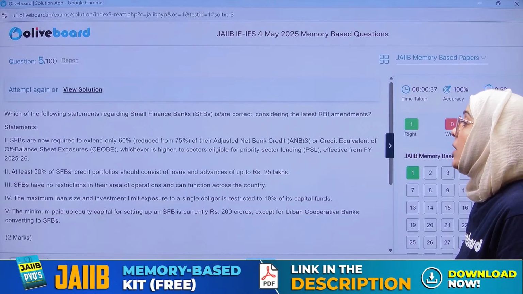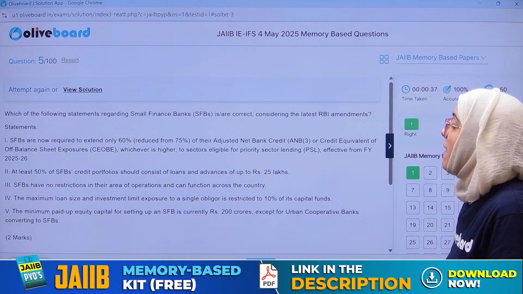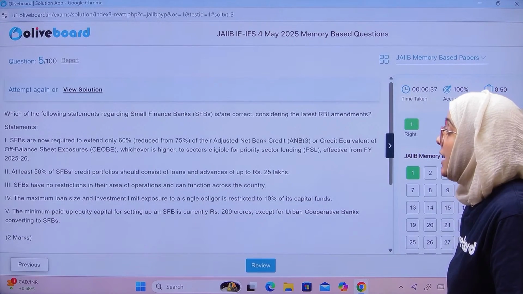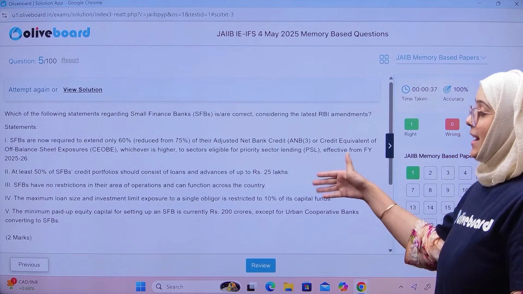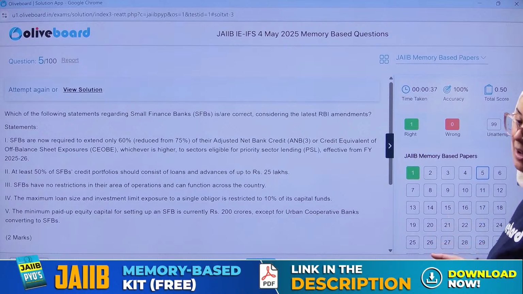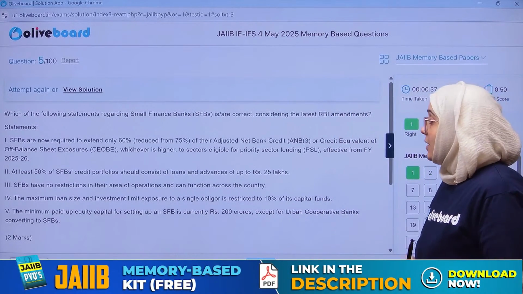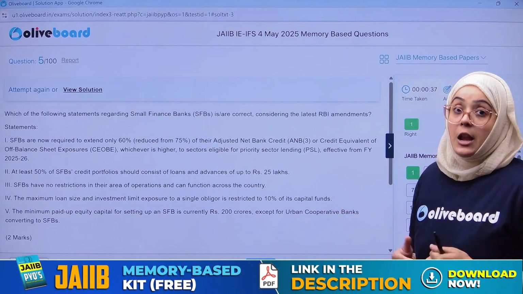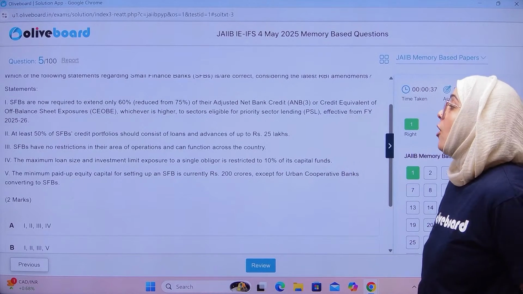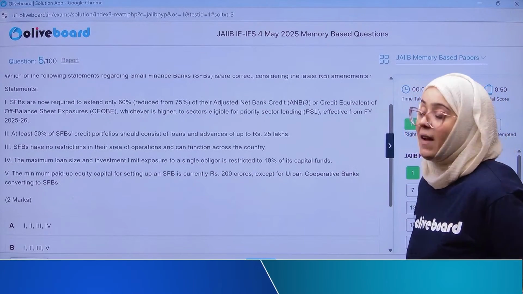Small finance banks are now required to extend only 60% of their adjusted net bank credit or credit equivalent of off-balance sheet exposure, whichever is higher, to priority sector lending. So it is said that small finance banks now have to extend only 60%, which was reduced from 75%. Earlier they had to lend 75% of their total deposit in priority sector lending. Now they have to lend only 60%. The second option given: at least 50% of the small finance bank credit portfolio should consist of loans and advances up to rupees 25 lakh.